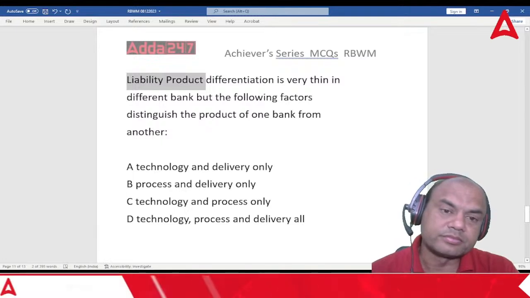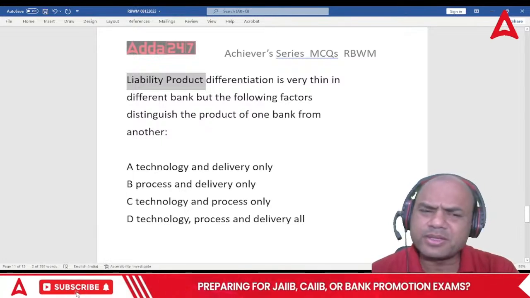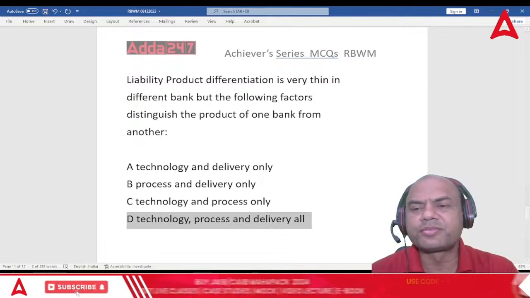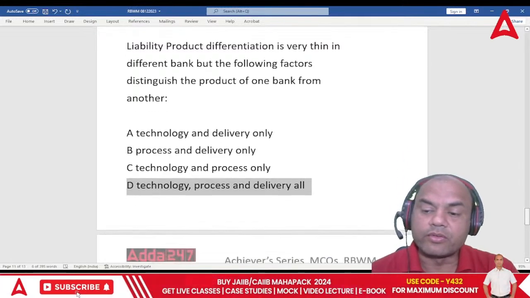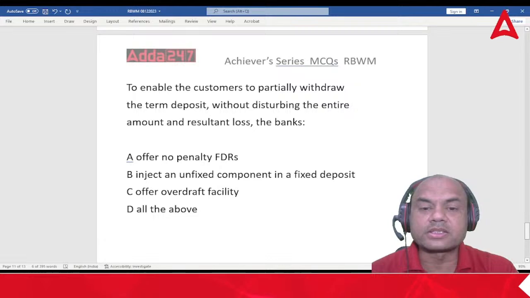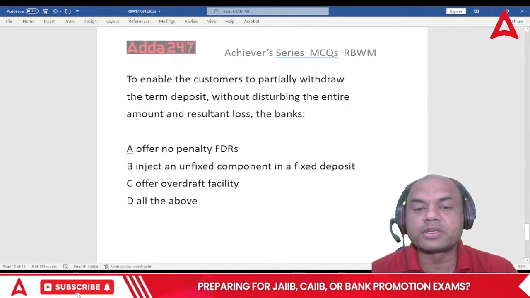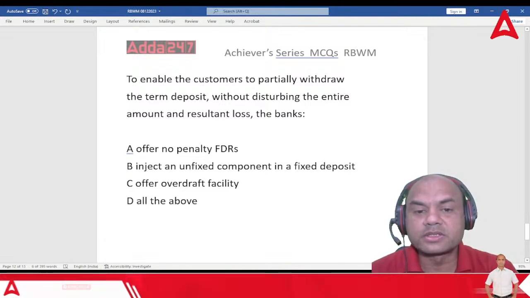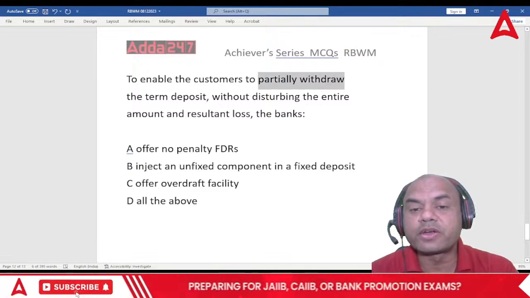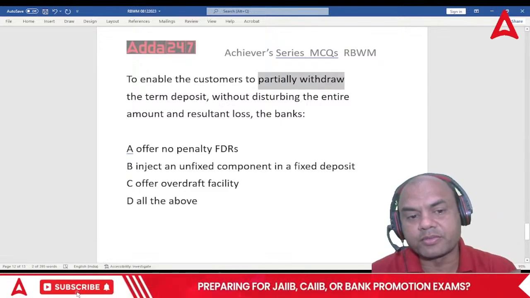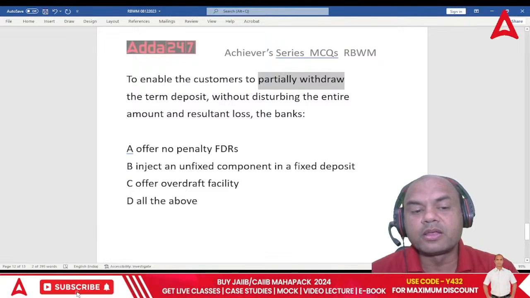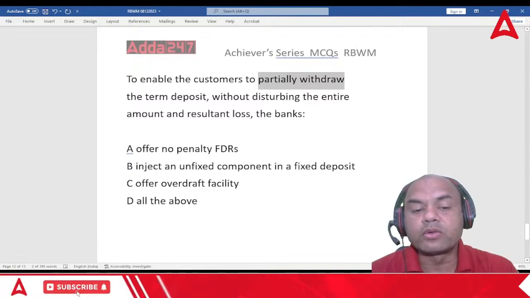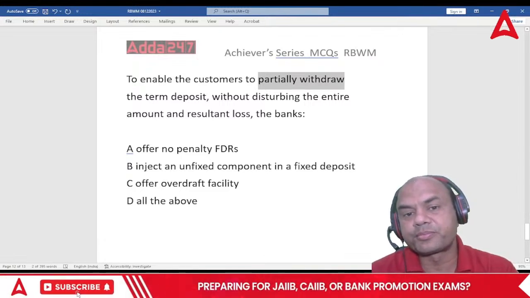So the answer is simple, isn't it? All, right? Now see this: to enable the customer to partially withdraw the term deposit without disturbing the entire amount and the resultant loss, the bank provides: offer no penalty FDRs. Here, what are we doing? Partially withdraw. We are not closing the FD over here. Offer no penalty FDR, inject an unfixed component in the fixed deposit, offer an overdraft facility, and all of the above.